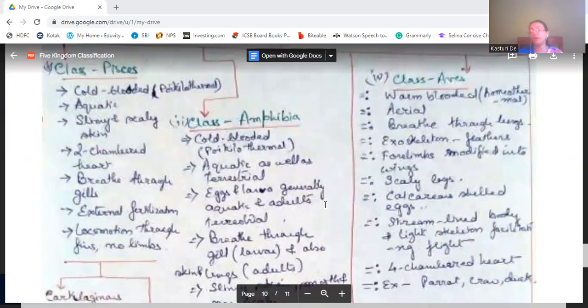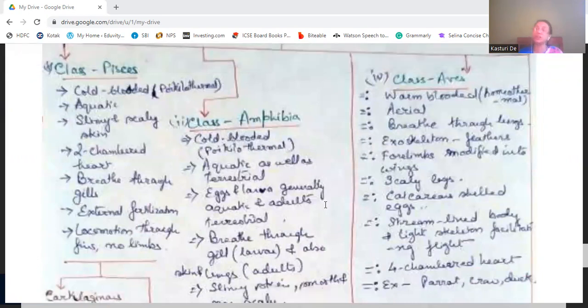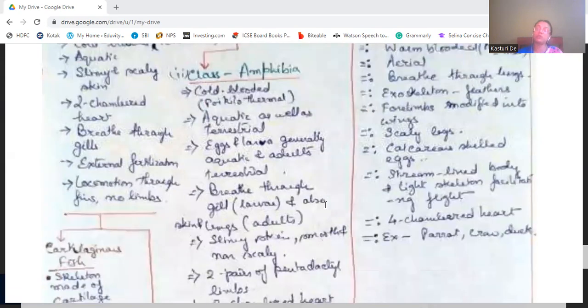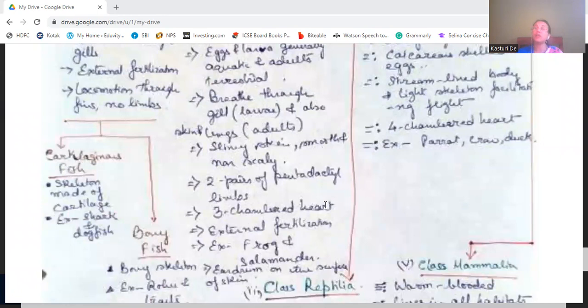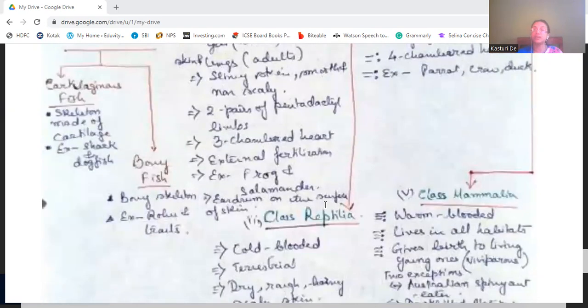Then we come to amphibia. They are also poikilothermal. They are aquatic as well as terrestrial. That is, they live both on land as well as in water, that's why amphibian. The eggs and the larvae are generally aquatic, whereas adults are generally terrestrial. They breathe through gills in case of larvae, and when they are adults, they breathe through skin when in water, and on land, they breathe through lungs. They have a slimy, smooth and non-scaly skin.